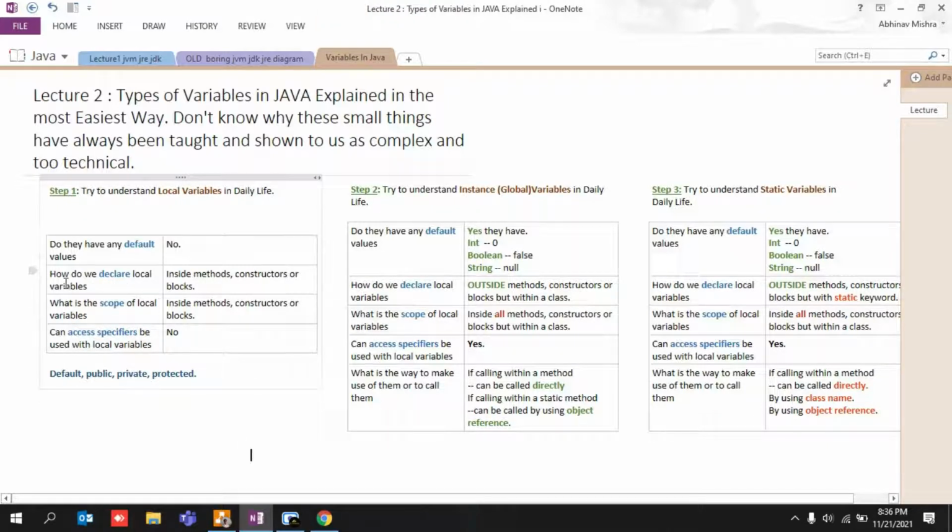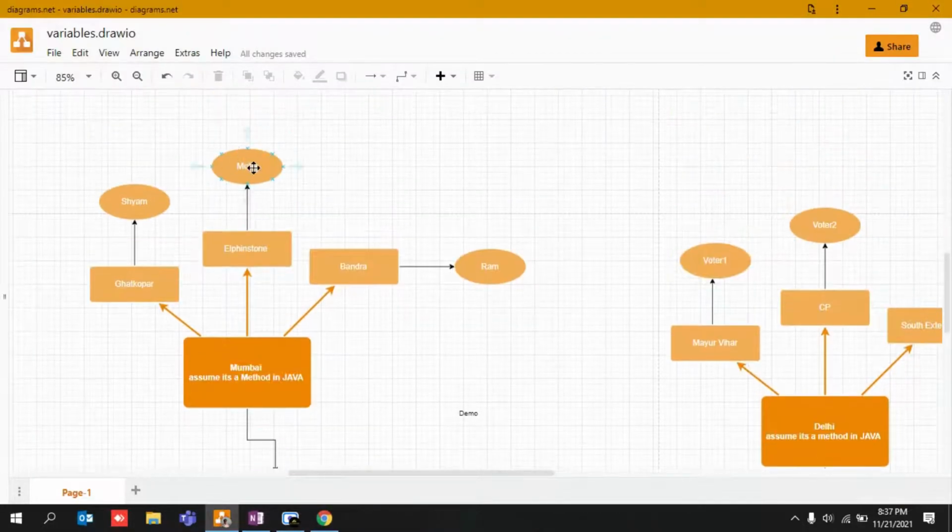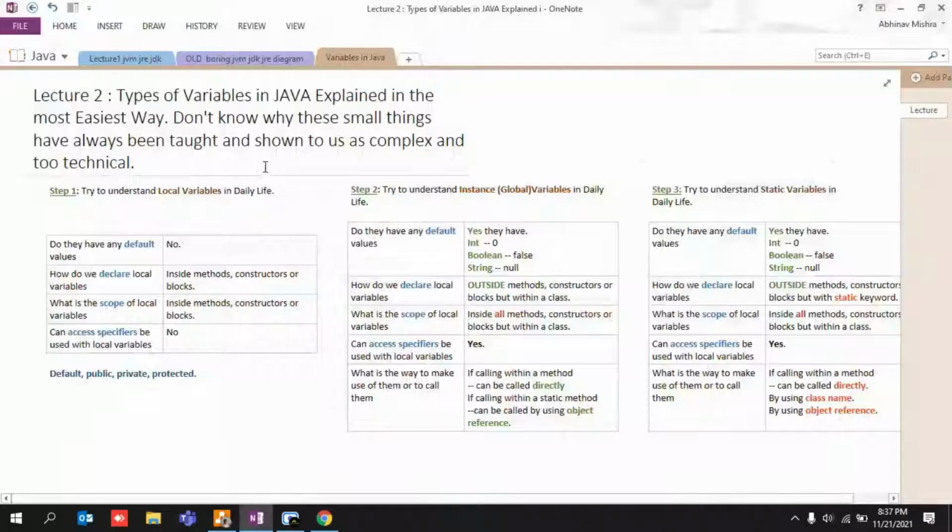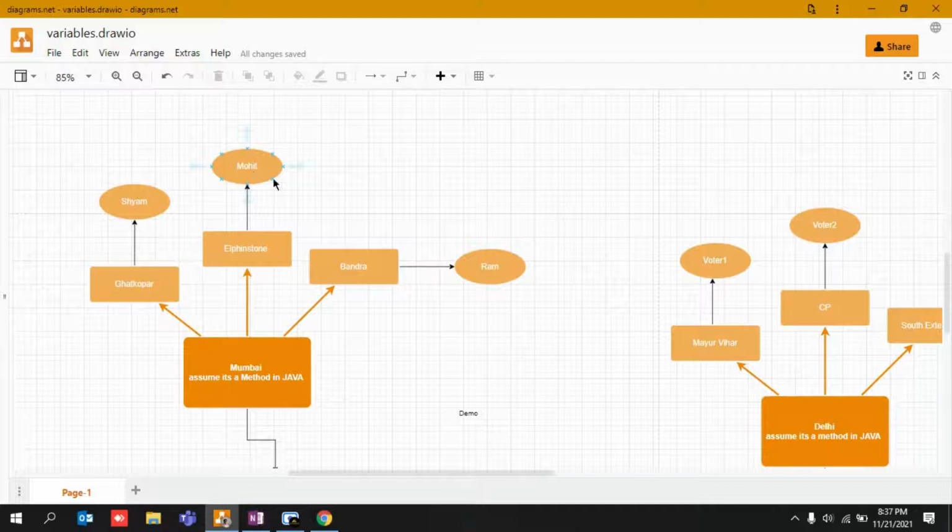Okay, so the first thing, local variables: he was not doing anything, he was workless, he was jobless, he had no default value. How can you declare them? How can we find them? It is written inside a method, constructor, or block. Where do we normally find these local people?